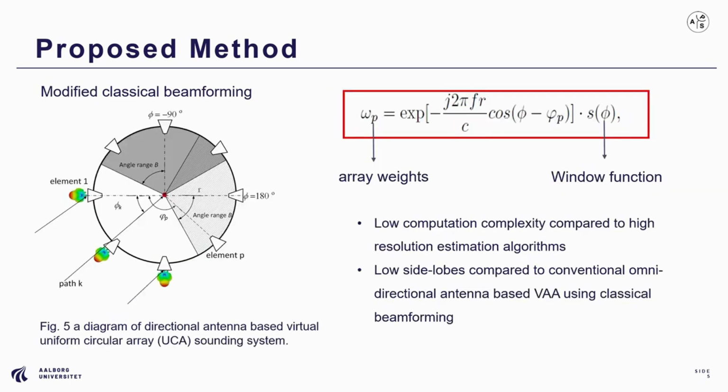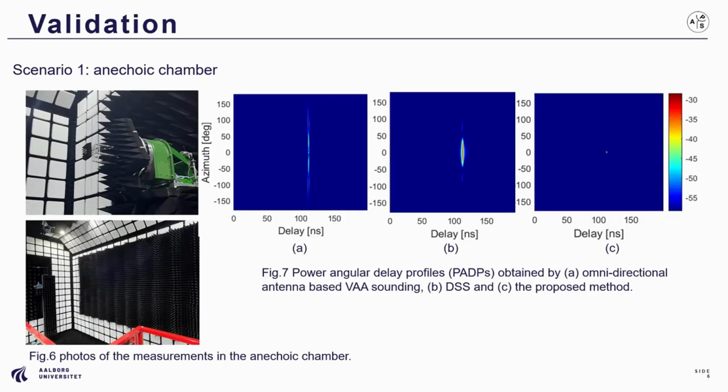environments. Along with the proposed sounding framework, a modified classical beamforming is also proposed to support the signal processing procedure. A window function is introduced when calculating the array weights. By properly selecting the size of the arrays and window functions, high angular resolution and low side lobes can be achieved. We have validated our idea firstly in an RF clean environment like the anechoic chamber.